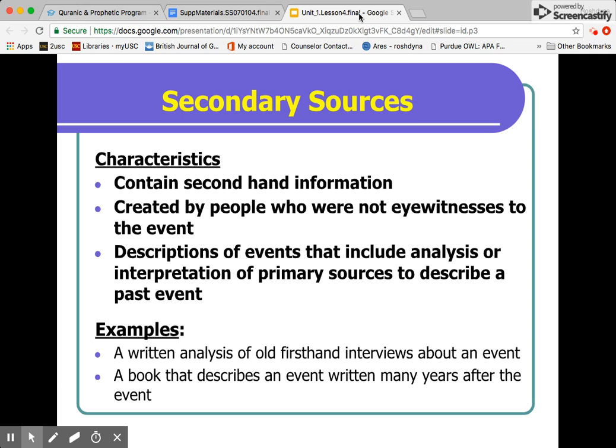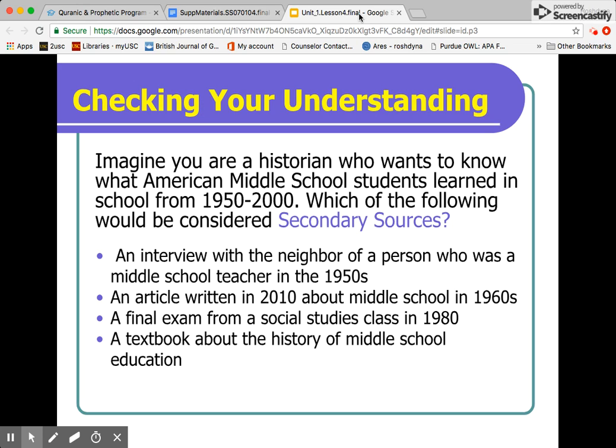Another example is a book that describes an event written many years after that particular event. So that's most likely like our textbooks, like many other books that we read today. So we did this quick check your understanding. Imagine you're a historian who wants to know what American middle school students learned from 1950 to 2000. Which of the following would be considered a secondary source? An interview with a neighbor of a person who was a middle school teacher in the 1950s, an article written in 2010 about middle school in the 1960s, a final exam from a social studies class in 1980, or a textbook about the history of middle school education.